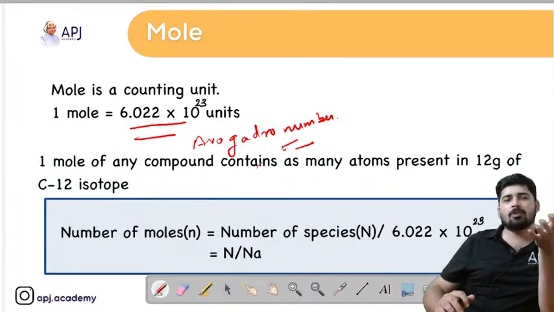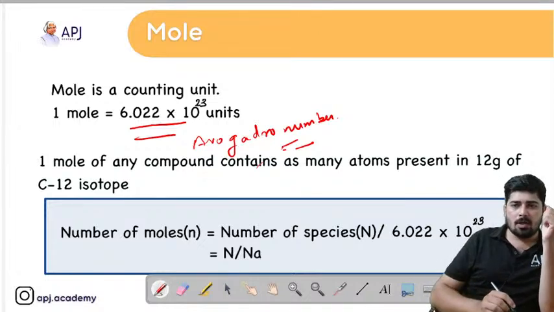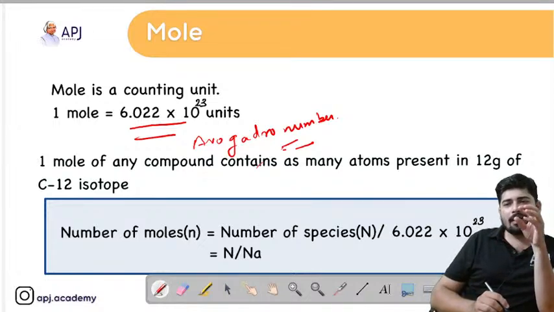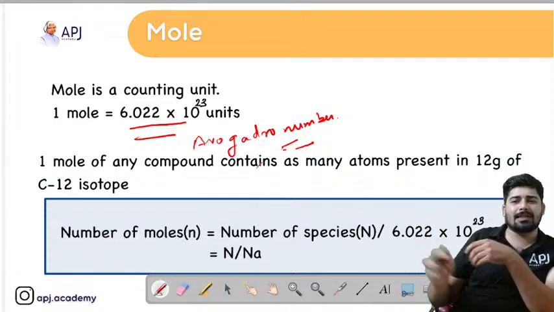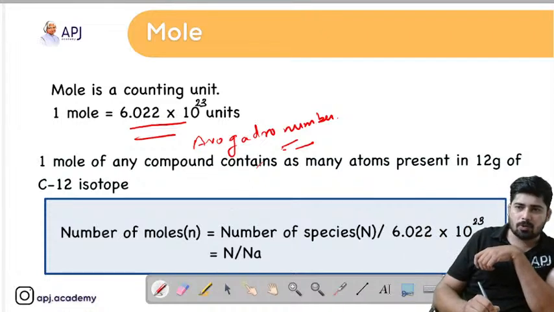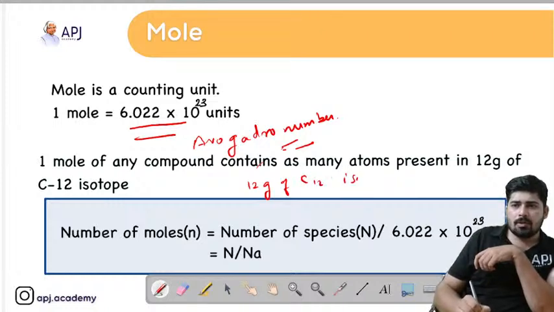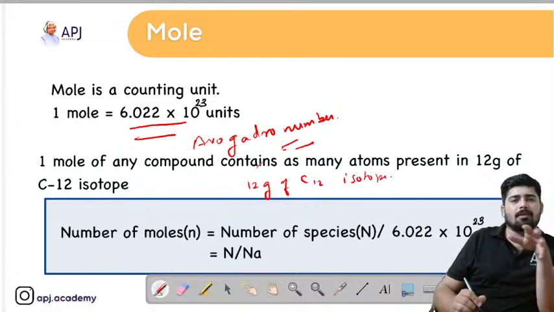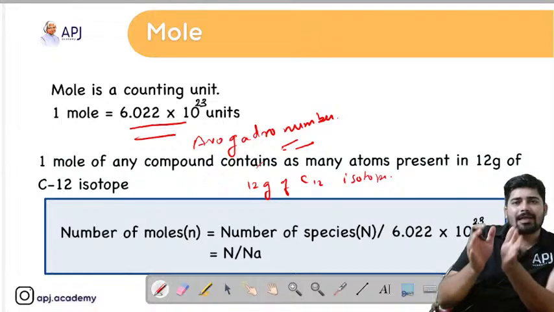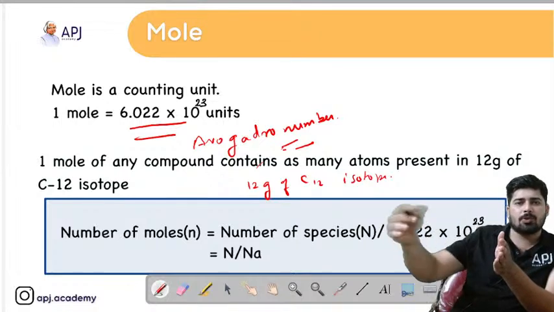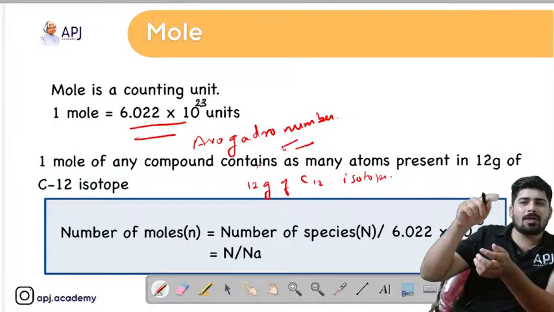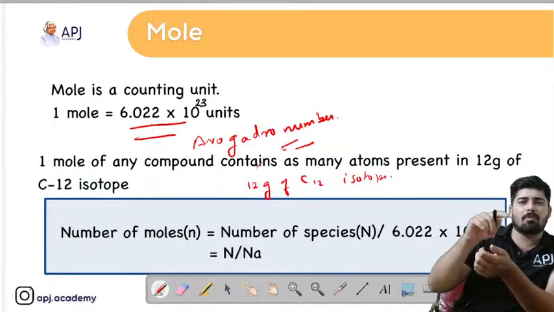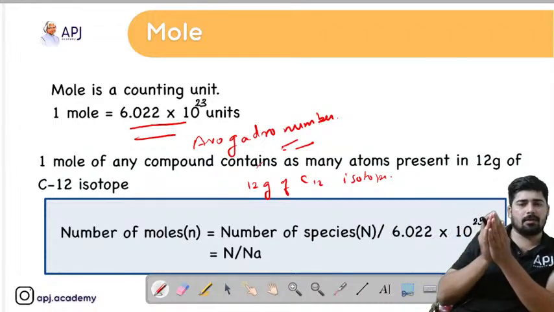Now let's get into the definition. What does 1 mole mean? 1 mole of any compound contains as many particles as the atoms present in 12 gram of carbon 12 isotope. What does that mean? If you take 12 grams of carbon 12 isotope and start counting the number of atoms present in that sample.